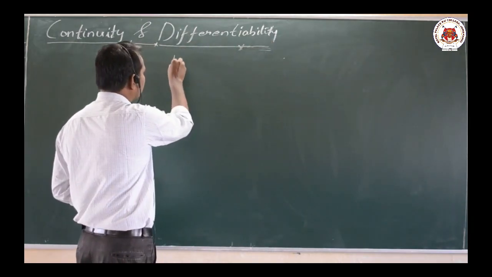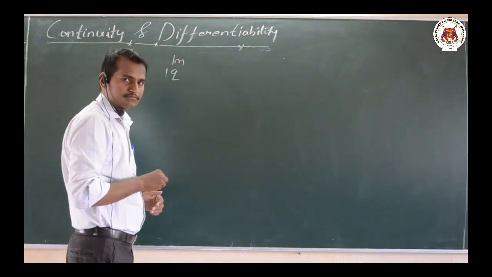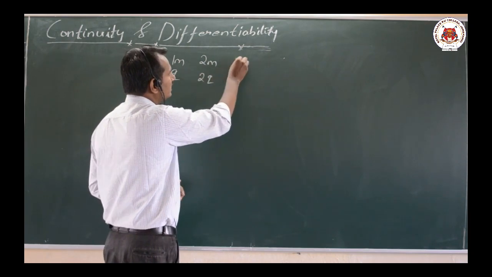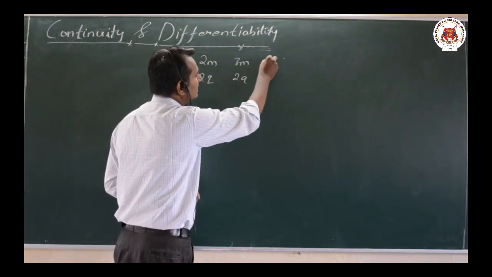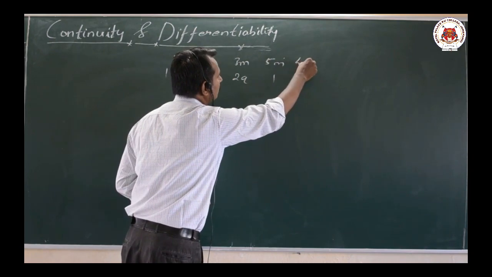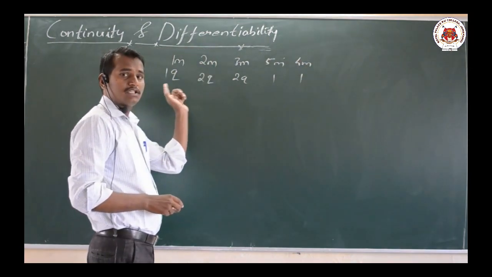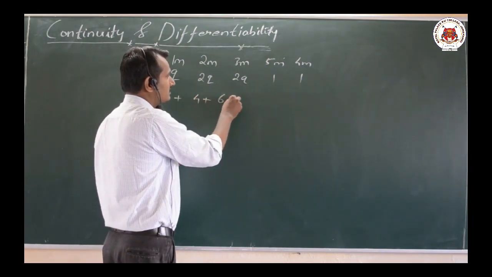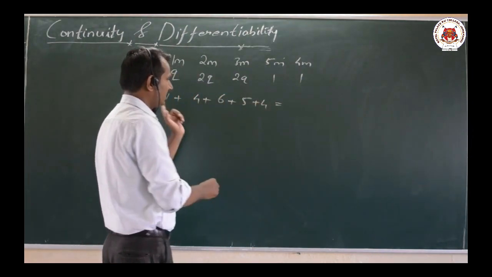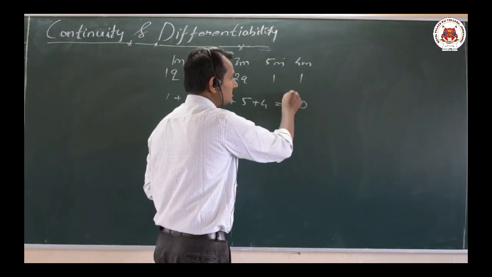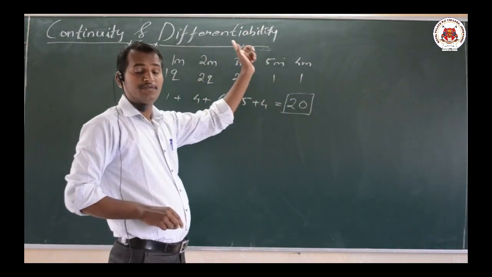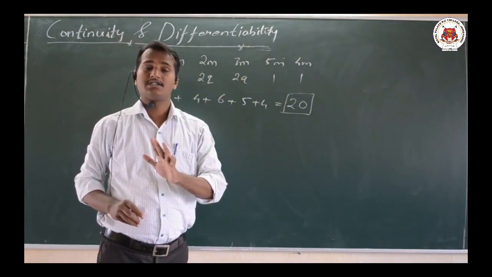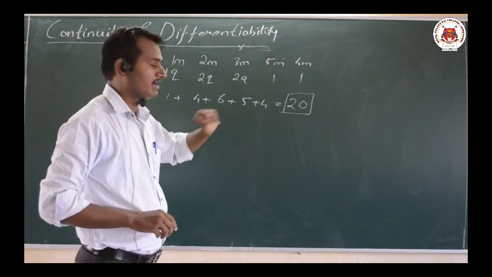For 1 mark, 1 question will be there. Next, 2 marks, 1 question; 2 marks, 2 questions; 3 marks, 2 questions; and then 5 marks, 1 question and 4 marks, 1 question will be there. That means the total marks, what does it carry? Here 1 plus 2 plus 6 plus 5 plus 4, the value will be 20. That means this particular chapter, continuity and differentiability, plays a very major role for your annual examinations, Karnataka State PU Board. That is, for 20 marks.